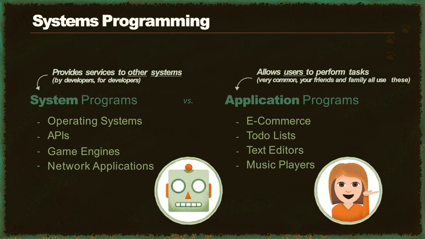Systems programming is the type of programming aimed at servicing other systems, as opposed to servicing users directly. These lower level programs, more often than not, won't even have a graphical user interface with links and buttons and forms. Instead, they run straight from the terminal or the command line. Examples of these system programs include operating systems, APIs, game engines, and network applications, just to name a few.